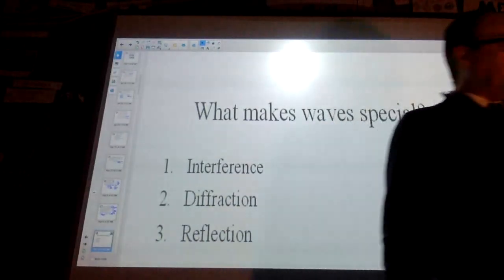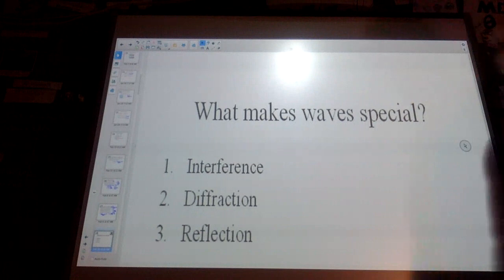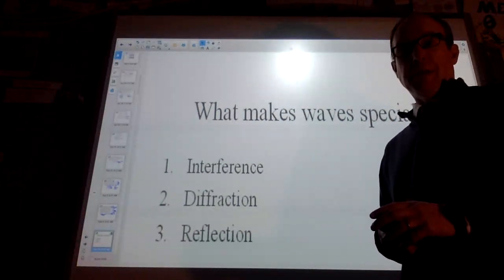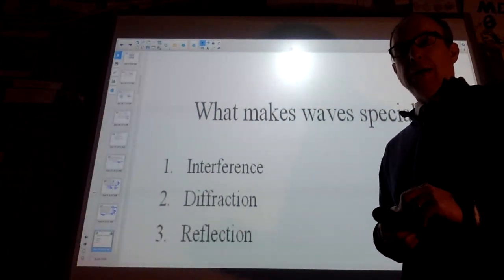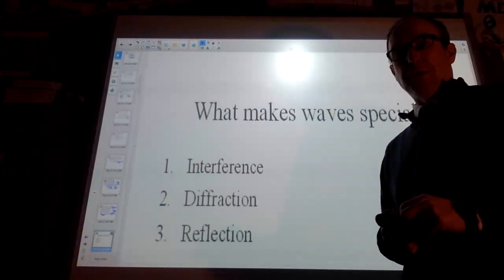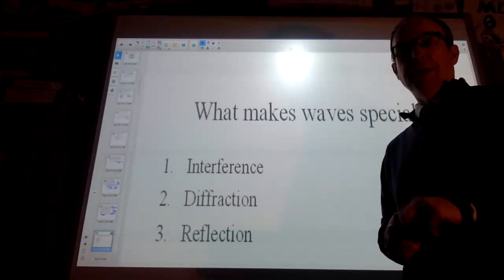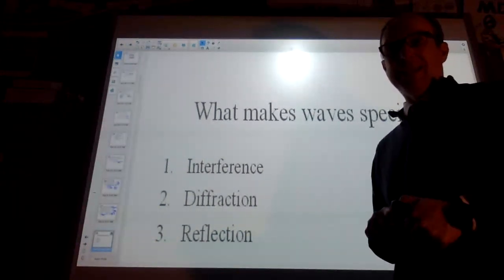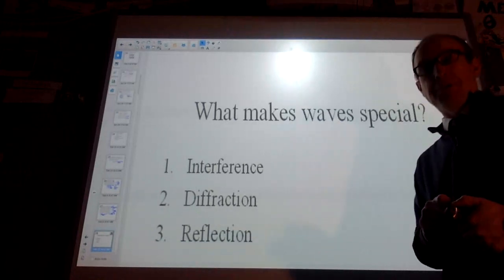Welcome back, guys. I want to spend a little bit of time today talking about what makes waves special. And again, I'll do some demonstrations in class when we're in person that will illustrate this better, but this is a good starting point. So this is the second part of the wave notes, which you guys should already have.